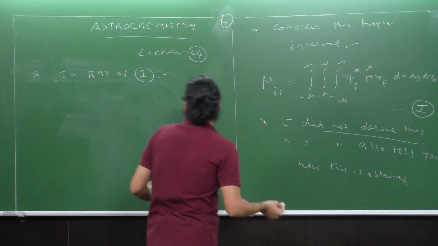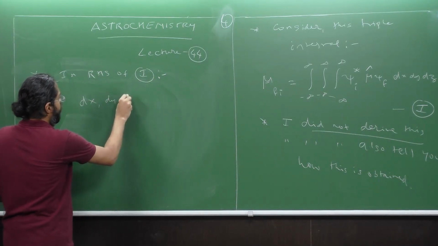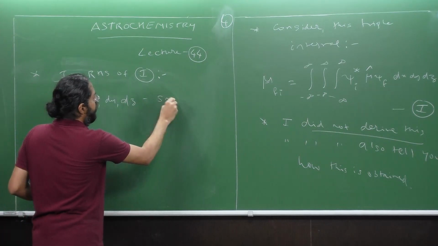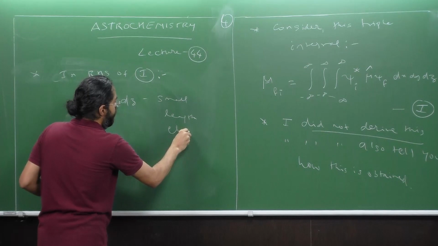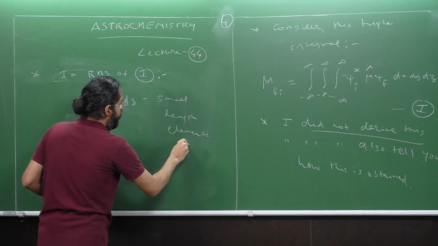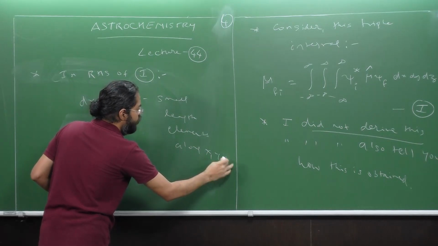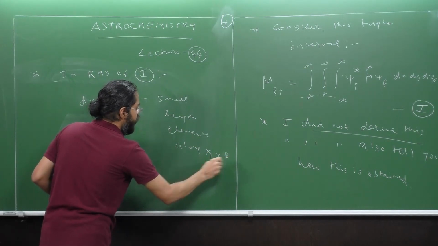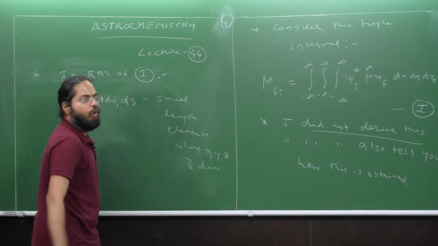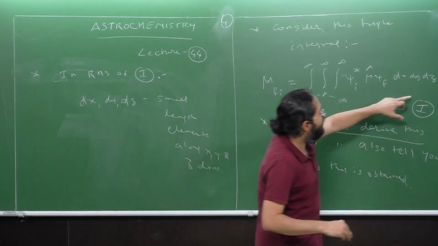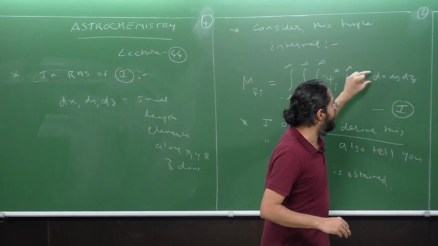Dx dy dz are nothing but small length elements along x, y, and z directions, right? And overall, we get the volume element once you multiply all these three.